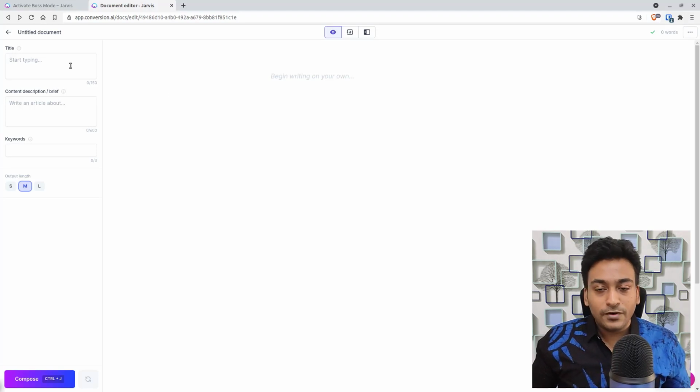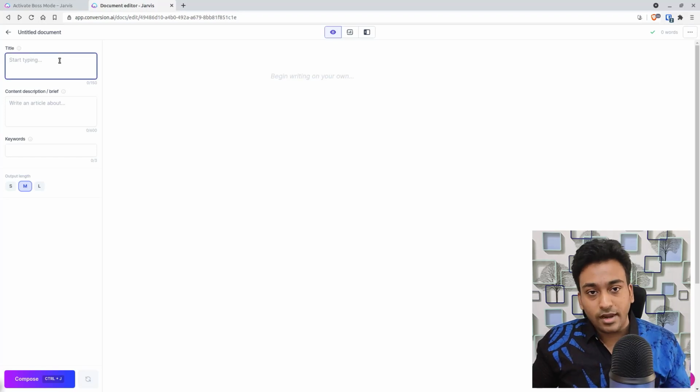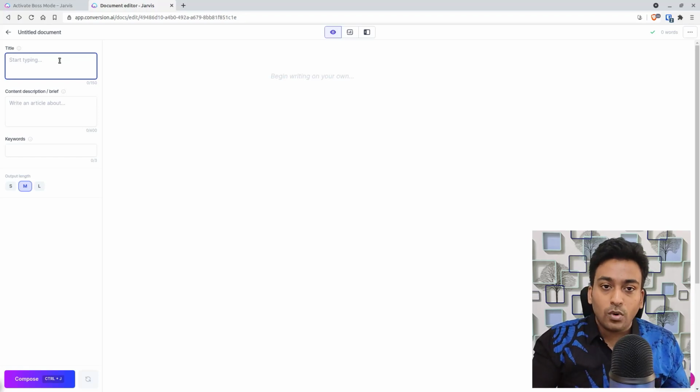For example, the first thing you need to fill out before you start writing on this side is, obviously, we need to fill out and understand the importance of all the different functionalities available on the left screen, which starts with title. There are two ways to do this. If you already have a plan on what to write, you can essentially copy paste that title.